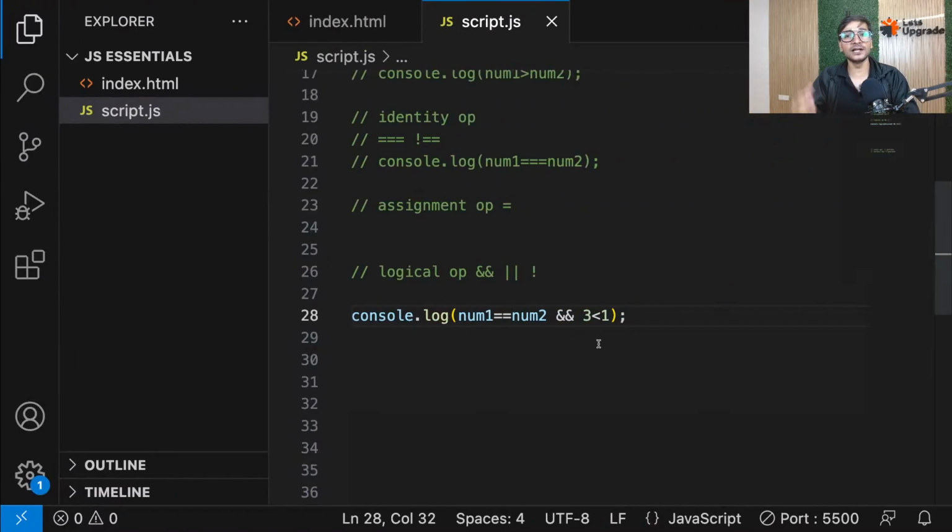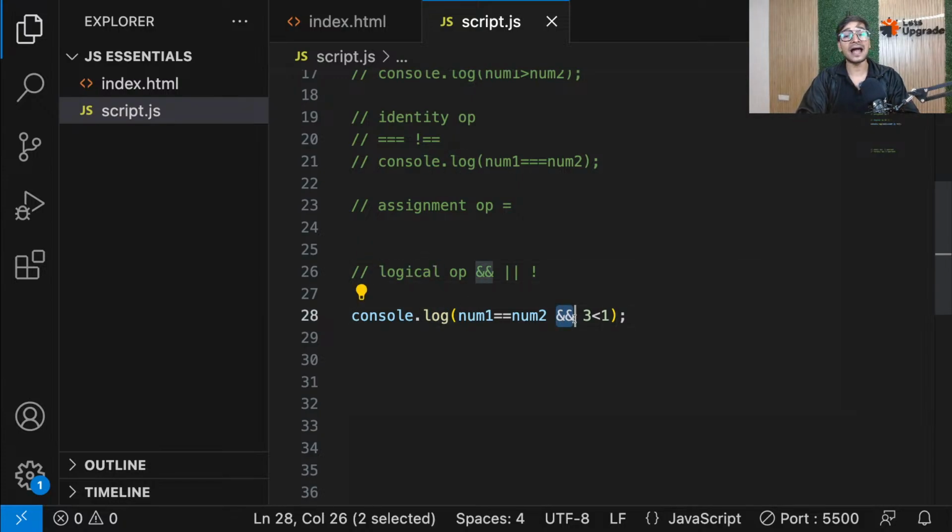Okay. It is basically used. Now, technically, where is it used? It is mainly used when you have multiple comparisons and you want to evaluate them as one. So you have one comparison, you have a second comparison. A equals B and B equals C. And you want to evaluate both comparisons, that both should give true. Then you can use an and in between. True and true. So guys, remember, whenever you have multiple comparisons and you want to evaluate that as a whole, in that case, you will always go for these logical operations.